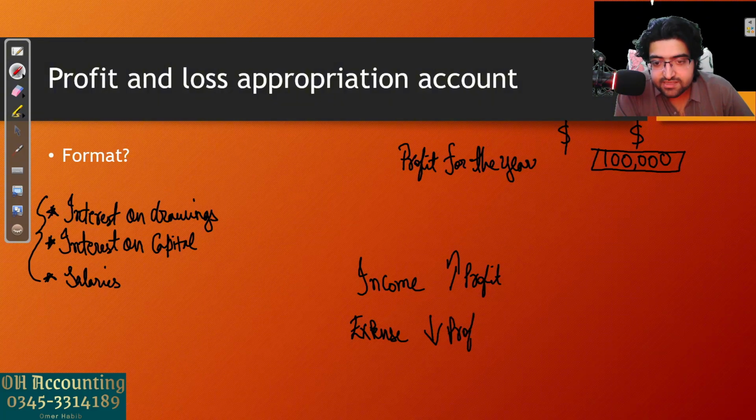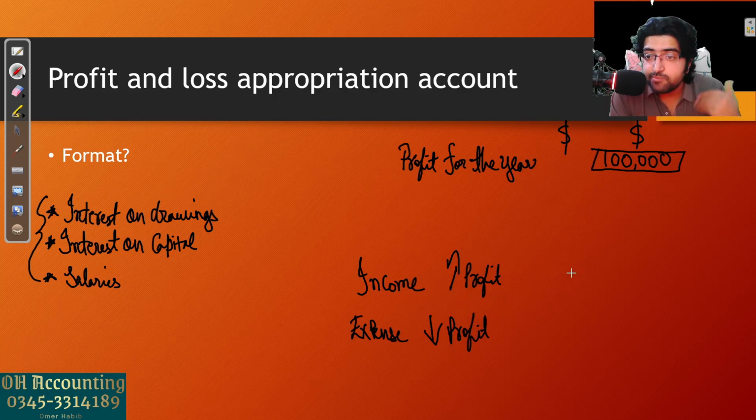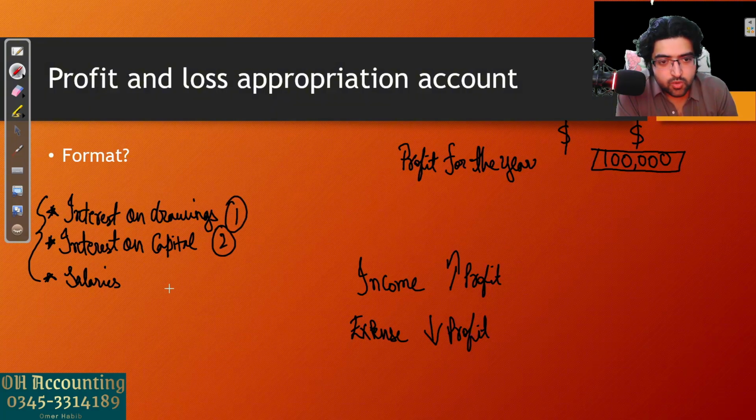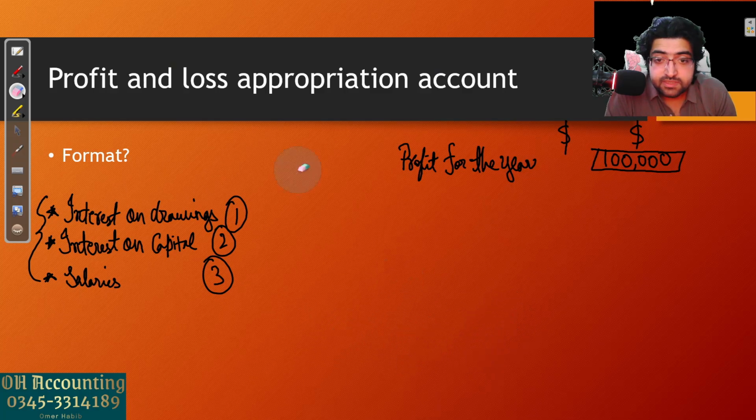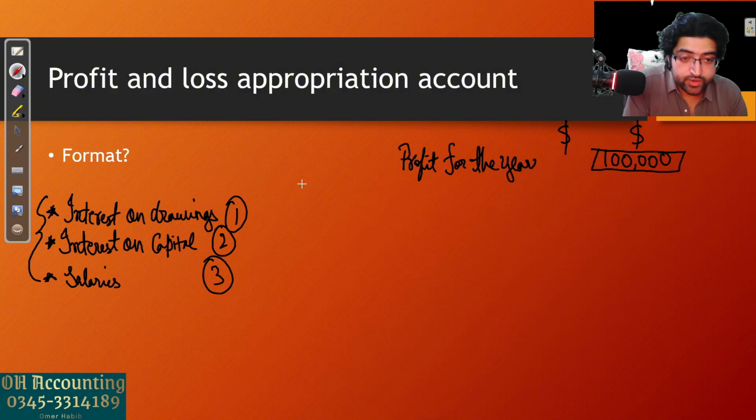Expenses are those things that decrease the profit made by the business, and incomes are those things that will increase the profit made by the business. So out of these three, what do you think? Which one will increase the profit and which one will decrease the profit the business has made? Think for a moment, then I will tell you. Let me erase this, because I will have to make the format here. Let's talk about the first thing: interest on drawings.